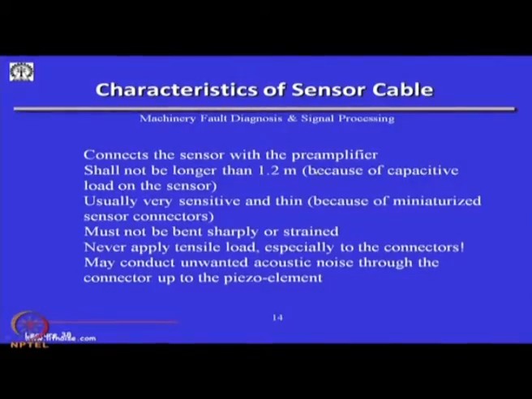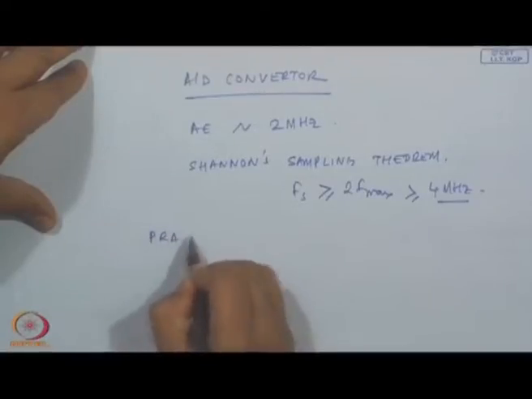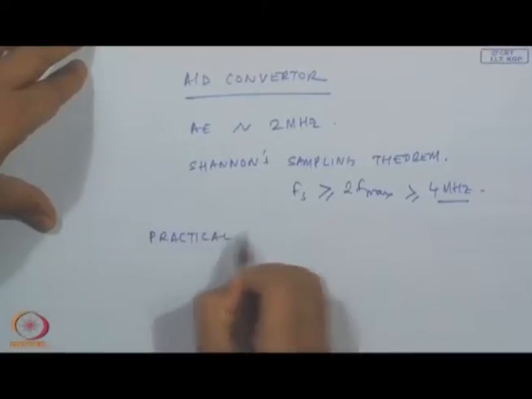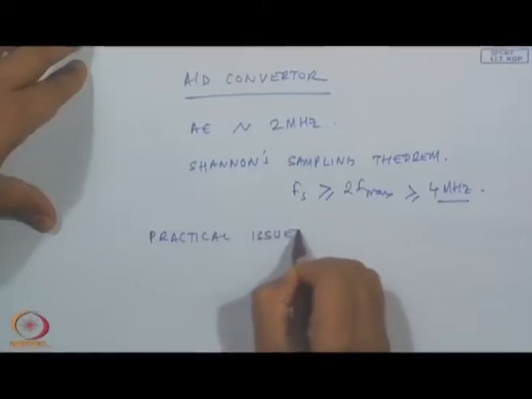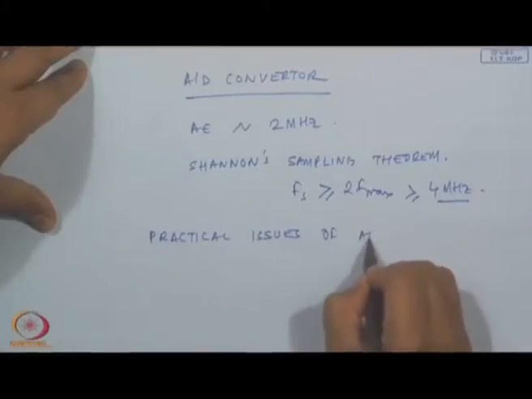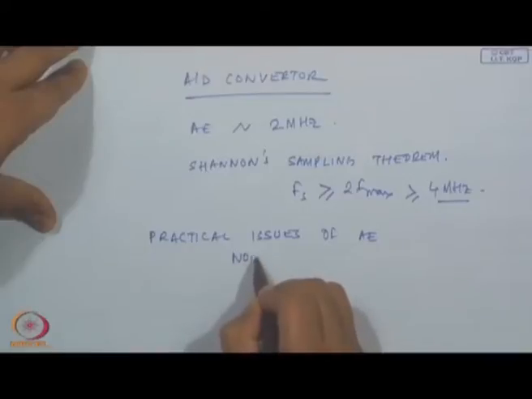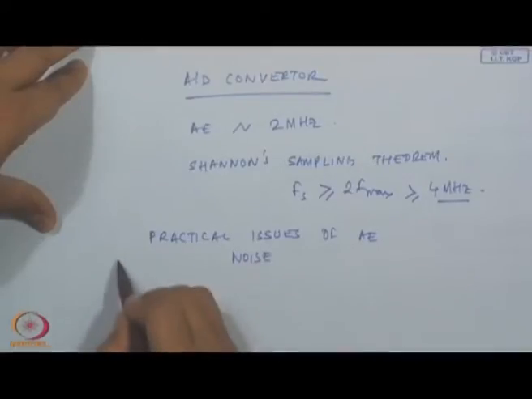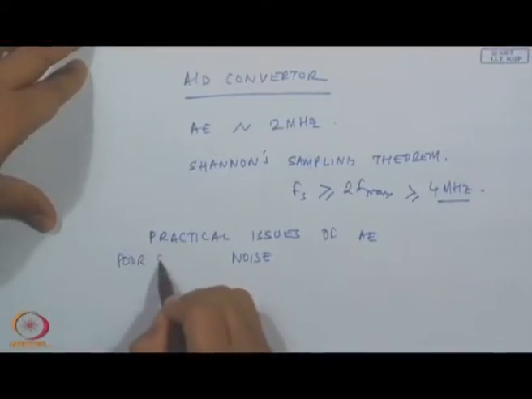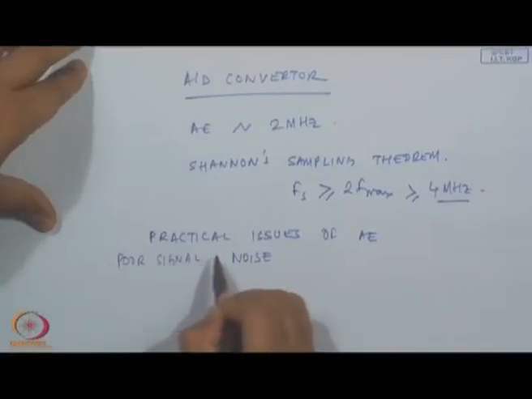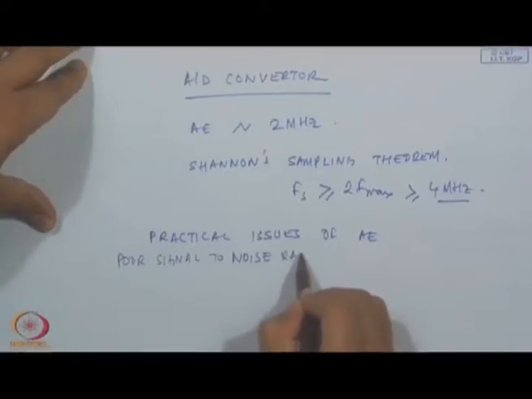And again, because these are all capacitive, we have to be very careful regarding noise, and one of the important practical issues of AE is the noise or poor signal to noise ratio.